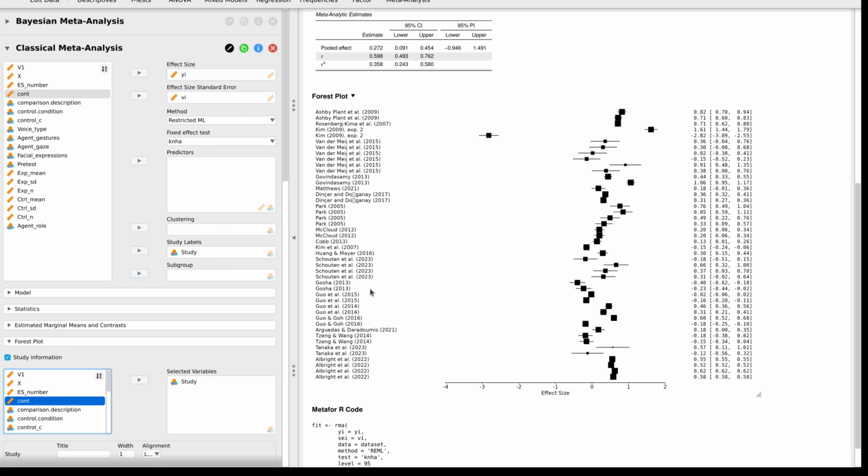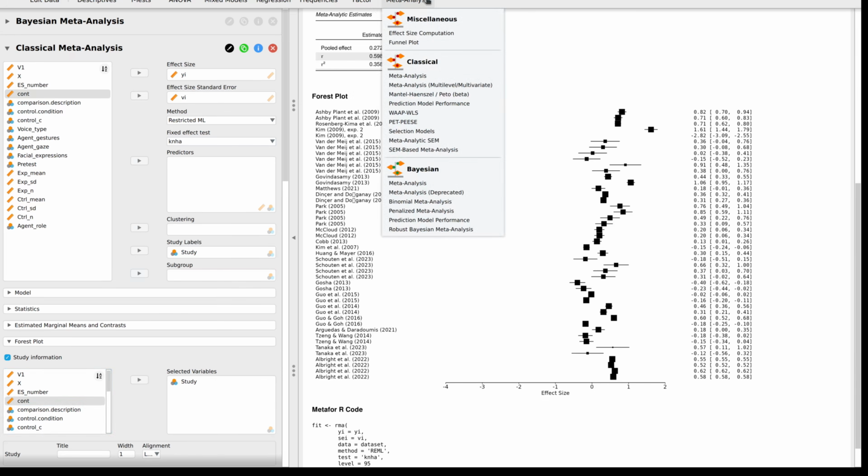The only thing that this does not do as of now, to my knowledge, or the only thing that's mainstream and I know a lot of people use, is network meta-analysis. Now, I don't work in medicine right now, so I don't know enough about network meta-analysis to be able to make a recommendation for you, but for any of these other types of meta-analysis, I really, really, really enjoy JASP.